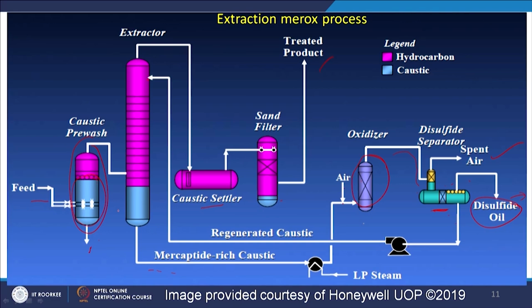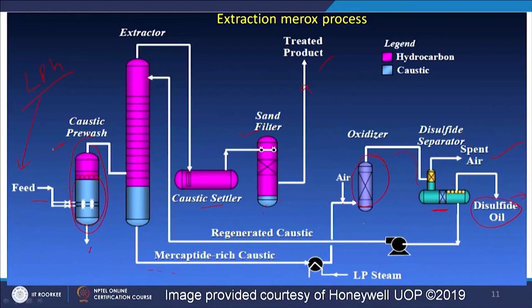Basically, if the feed is an LPG stream, then the gas will come here and we will pass it through the sand filter, so other impurities will be removed and the gas will go out. So, this is a flow sheet for the Merox process with reference to LPG.